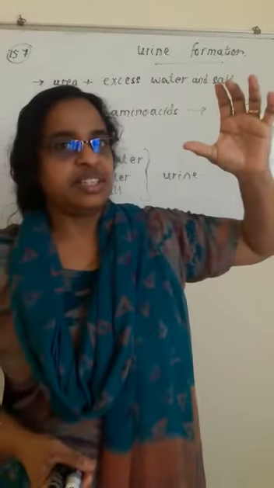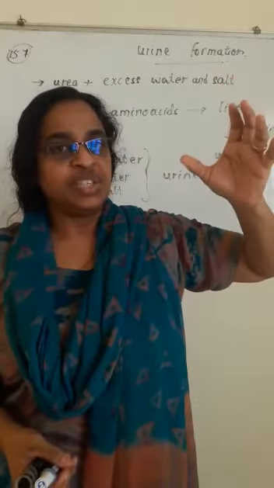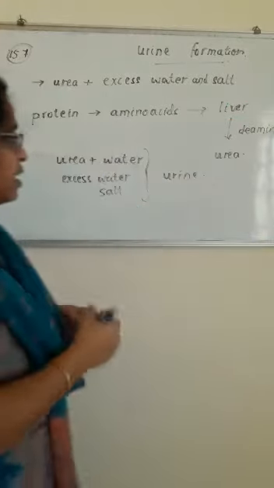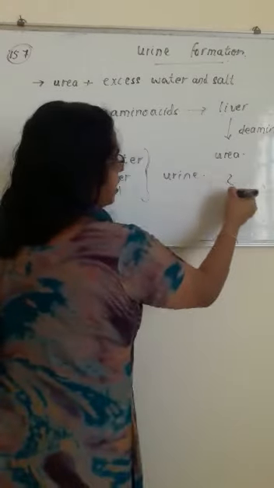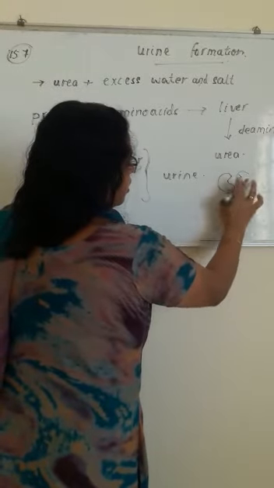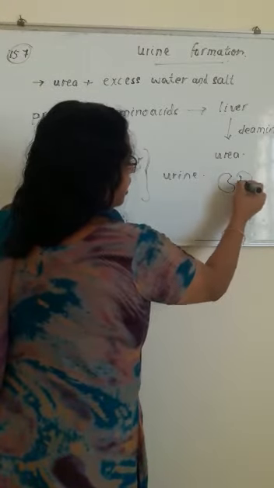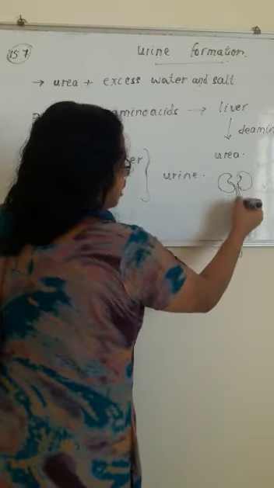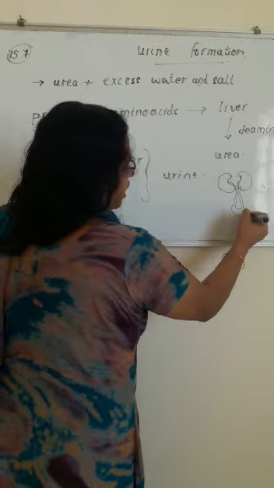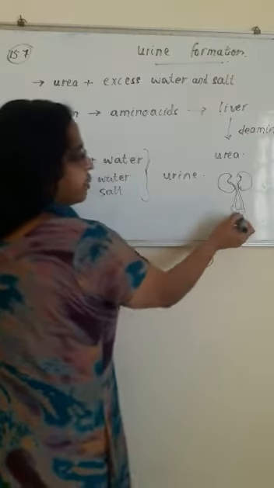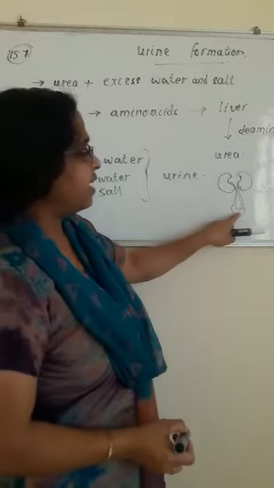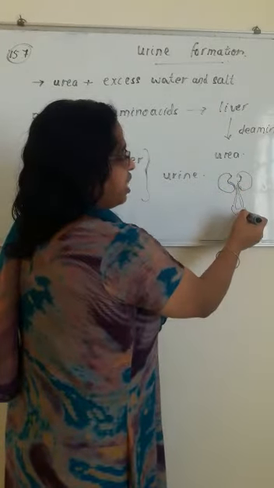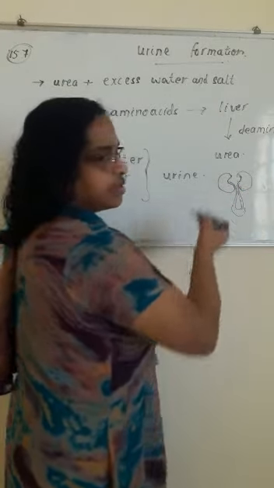First it is filtered in the nephron, and then it goes from the kidneys. There are two kidneys, and from there two ureters join the urinary bladder. So from here the urine enters the urinary bladder through the ureters.